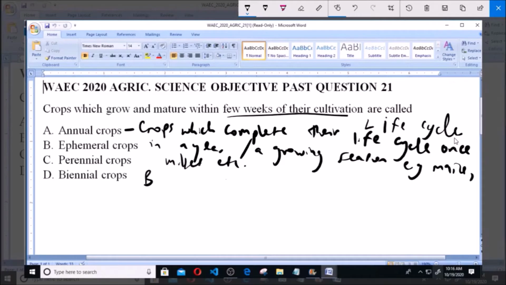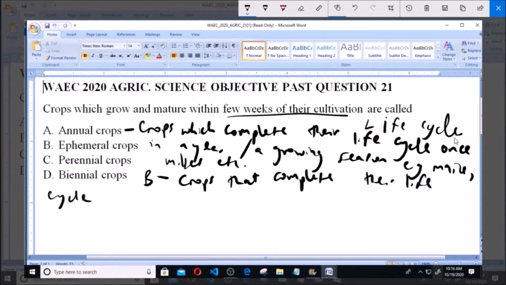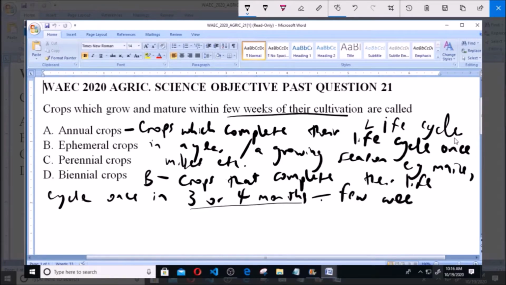Now option B says ephemeral crops. Now these are crops that complete their life cycle once in 3 or 4 months. So in a few weeks, 3 or 4 months, you can also say in few weeks, that is not up to a year. Okay, an example include tomato.